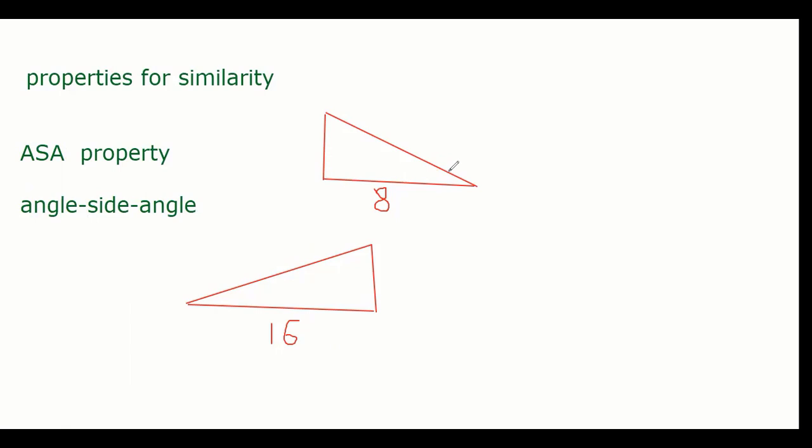Suppose this angle I took as 30, so this is 30, so one angle is equal. Suppose this angle is say 70. I'm not saying right angle triangle, it can be any triangle. Say this is also 70. So the second angle is also done.